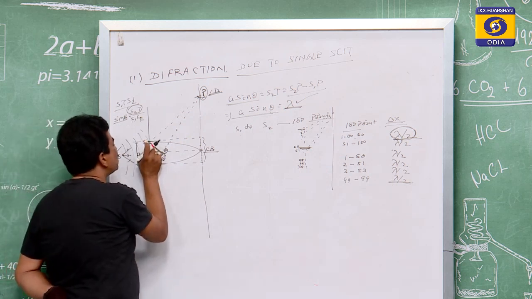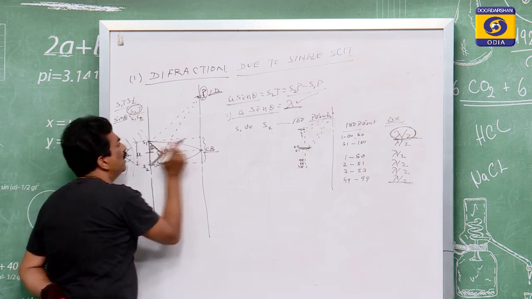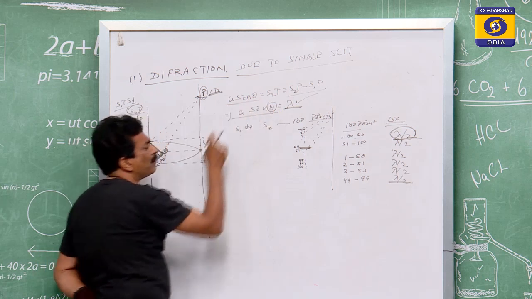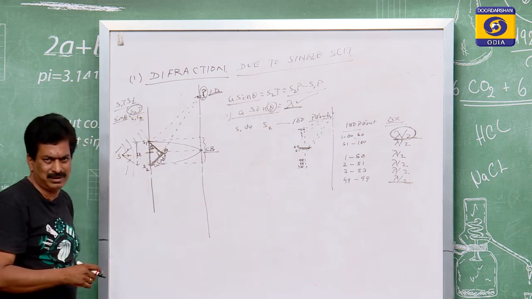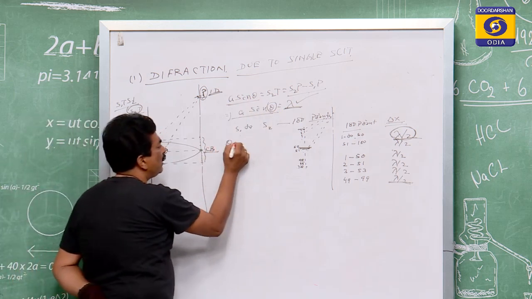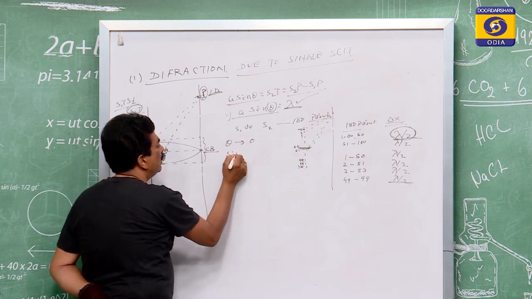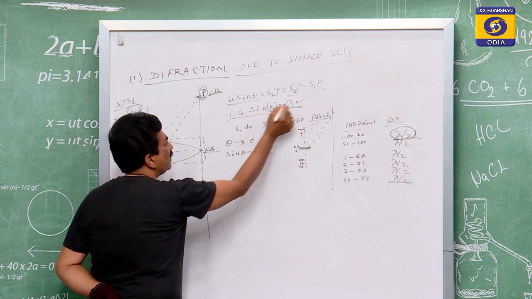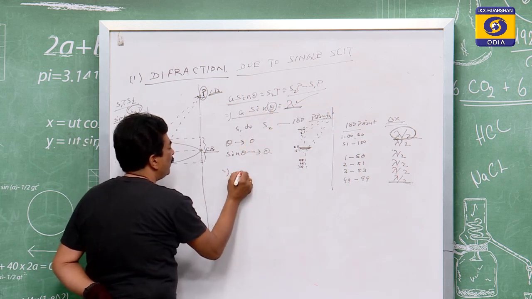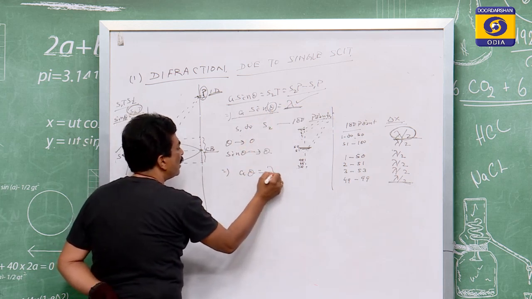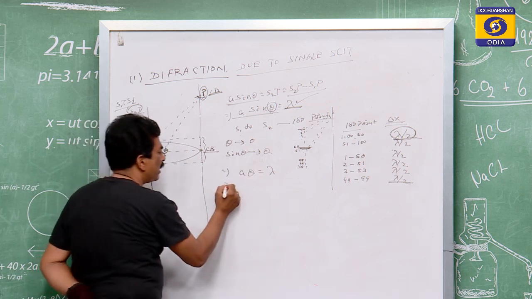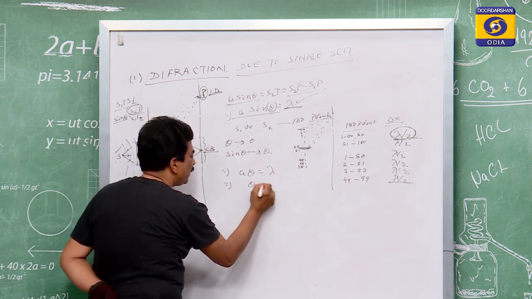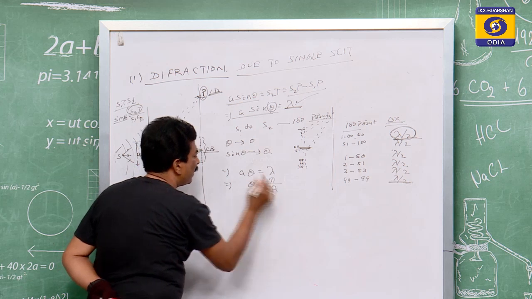Though these slits are very near to each other, the theta value is very negligible. And you know that when theta tends to 0, sin theta tends to theta. So a sin theta was lambda, means a theta is lambda, and theta is equal to lambda by a.